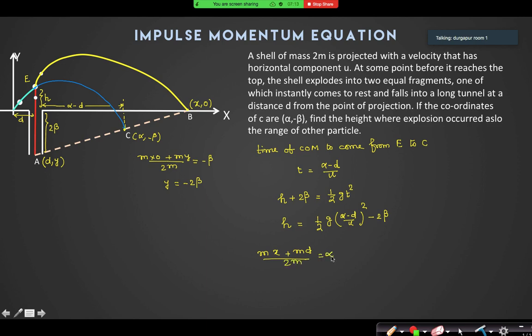Can I say that? So x equals 2 alpha minus d. This is the first answer to the question, and this is the second answer of the question. Check if you have done the same calculations. Yes, sir.